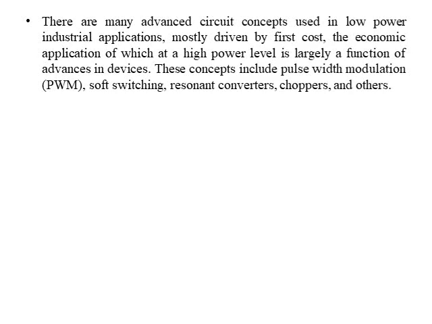So, in order to control the power converter, we have to control its switching, and there are many methods to control the switching. One of the best methods is pulse width modulation. We have already studied that if we increase the number of switchings, then the harmonics reduce. So, in order to control the switching, we have to use additional techniques, mainly pulse width modulation, soft switching, resonant converters, choppers, and others.